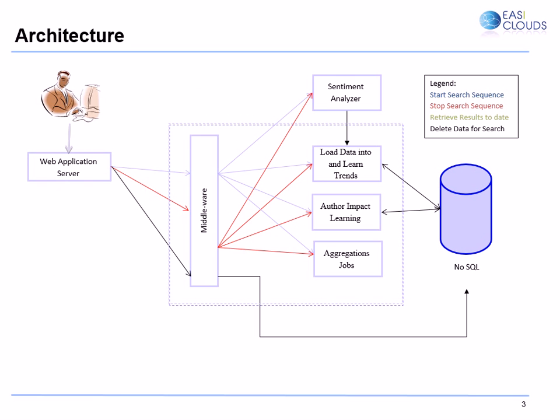Here I would like to show you a high-level architecture of the system. Clients interact with a front-end web application hosted on a web server. The web server communicates with a middleware that is responsible for the allocation and deallocation of resources. The main components of the system consist of a load component that crawls social networks and learns the trends associated with each post, and stores the information into NoSQL data.